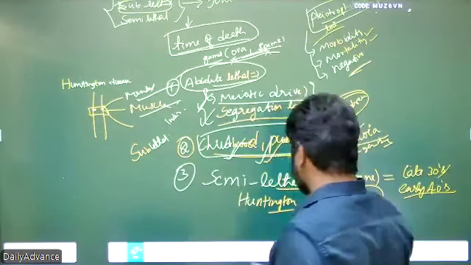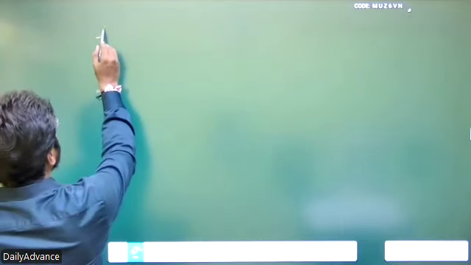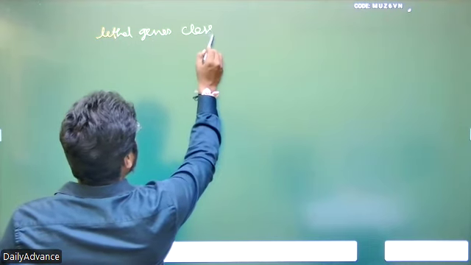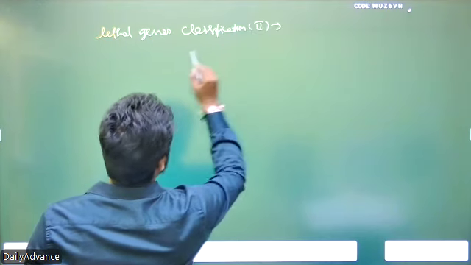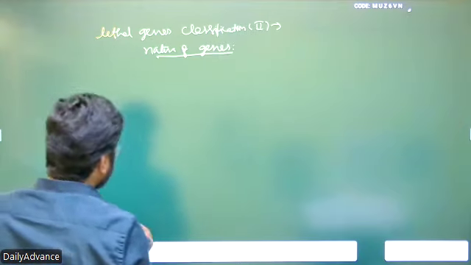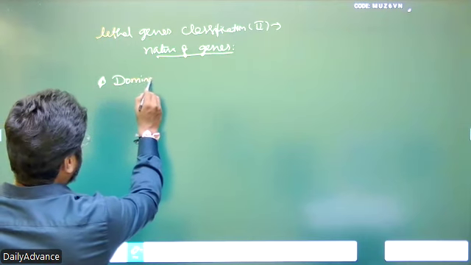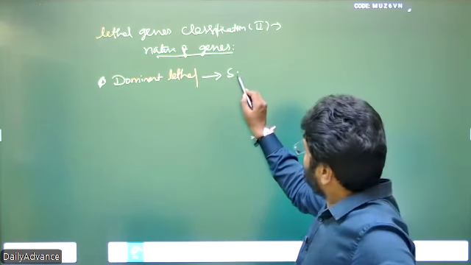Lethal genes are further classified on the basis of the nature of the loci. Lethal gene classification 2 is based on the nature of the genes. The first one is autosomal or dominant lethals. Dominant lethal means a single dose is enough to cause death.